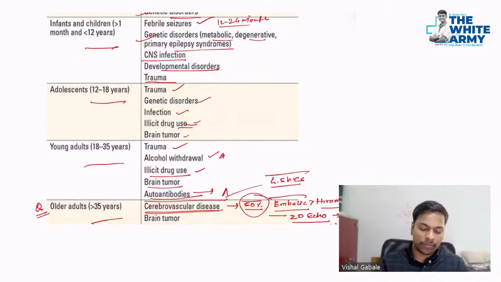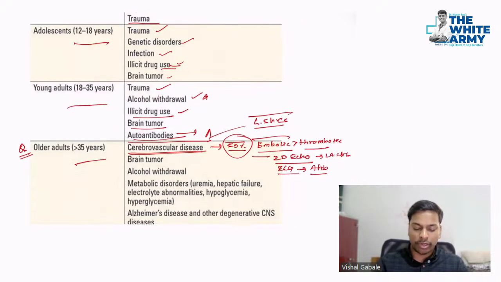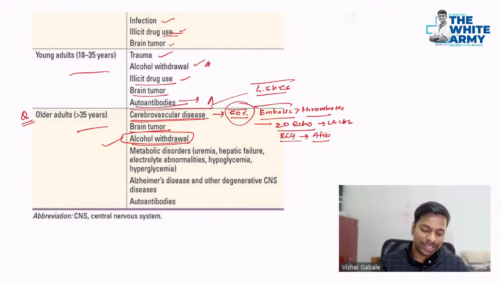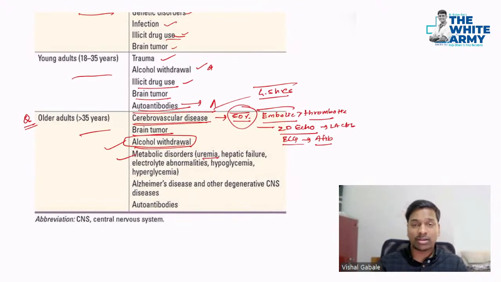Along with that, obviously when you do the MRI, we have to rule out brain tumor. Alcohol withdrawal is a very important point. Then metabolic disorders like uremia, one of the important causes in CKD patients, hepatic failure in alcoholic or CLD patients causing hepatic encephalopathy, electrolyte abnormalities like hyponatremia, which is very common. Then hypoglycemia, again most important. You have to check this in